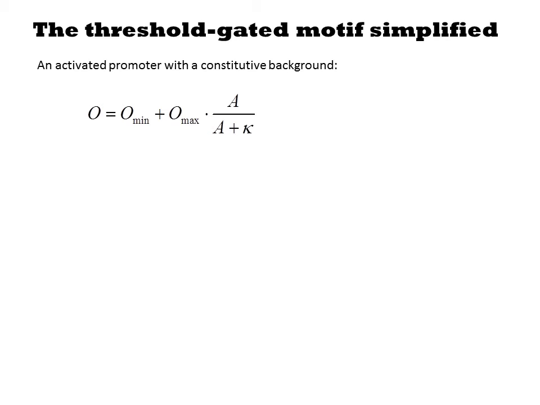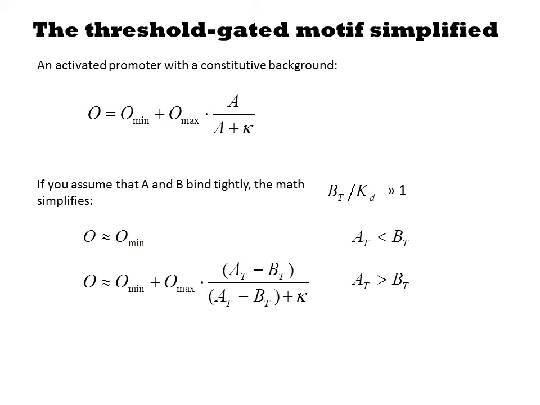Instead, the authors do some simplifying math. They model the transcription rate as some constant rate O min plus O max times A over A plus K. This looks a little different than our Shea-Ackers math, but it's very similar. If we derive our Shea-Ackers model and include a basal transcription rate for the promoter in the absence of A, and we also assume that the degradation is 0th order instead of 1st order, then we'll get this equation.